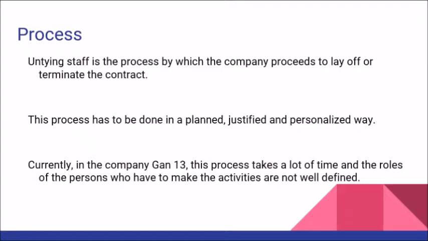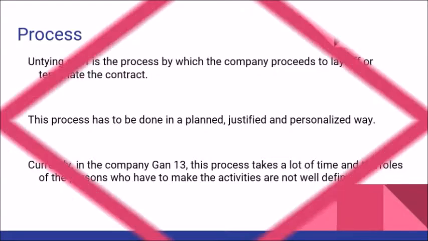Staff termination is the process by which the company proceeds to lay off or terminate a contract. This process has to be done in a planned, justified, and personalized way. Currently in the company Gan13, this process takes a lot of time and the roles of the persons who have to carry out the activities are not well defined.